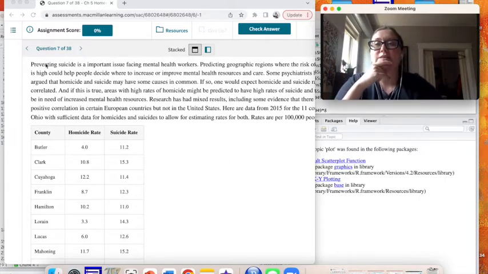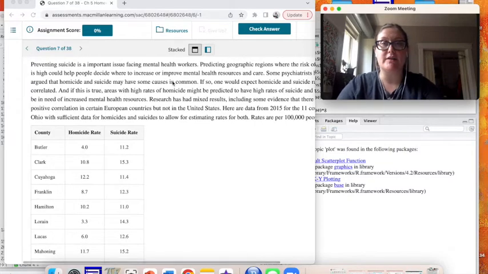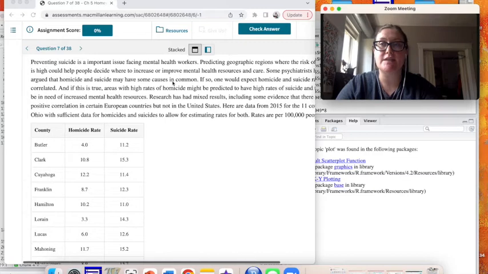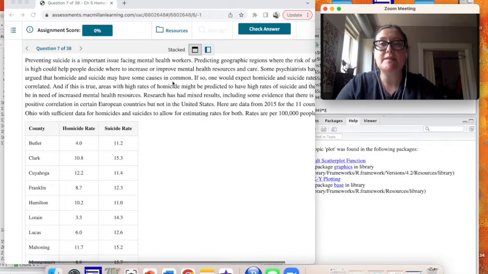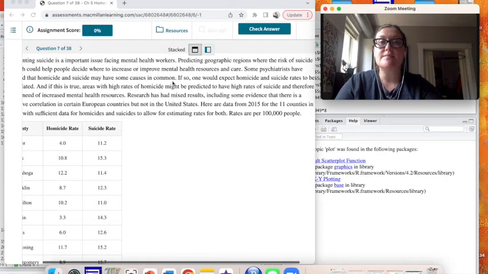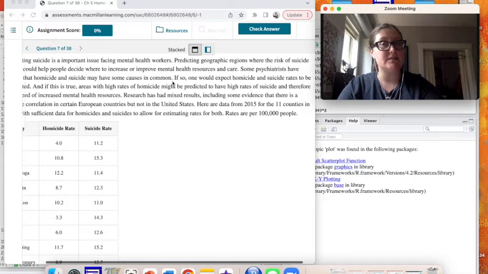Okay, so this question first starts about how preventing suicide is an important issue facing mental health workers. Predicting which geographic regions have a high risk of suicide could help people decide where to increase or improve mental health resources and care. Some psychiatrists have argued that homicide and suicide may have causes in common.